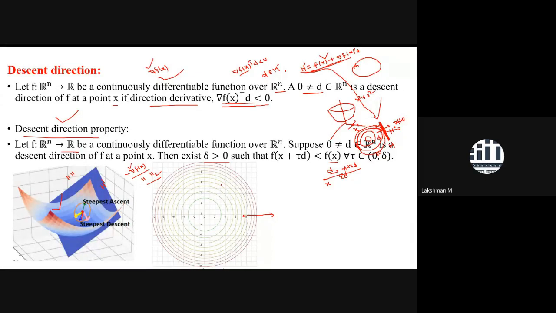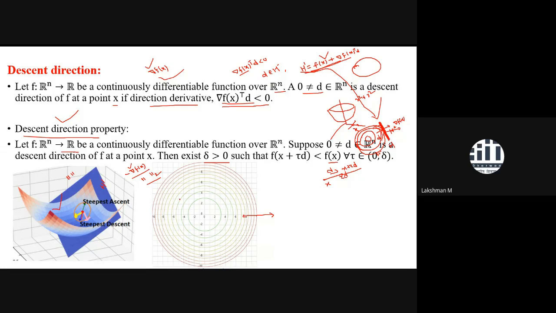You can say that there is isometry. If you try to find the Hessian of this function, the Hessian would be a diagonal matrix, in fact a scalar kind of matrix. That means both diagonal entries have the same value. So you are getting a very nice kind of structure.